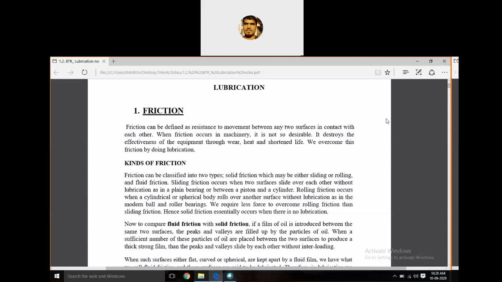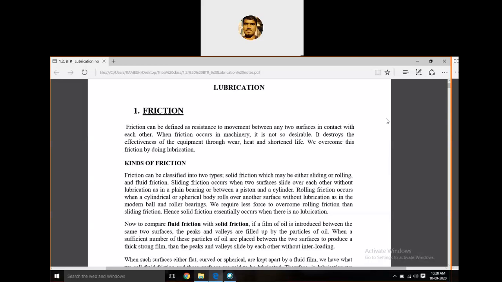Friction can occur in machinery, in any components, devices, whatever the two meeting surfaces. And this friction, this resistance, is not so desirable, because it destroys the effectiveness of the equipment through wear and heat, and finally it leads to failure or shortened life of the component.